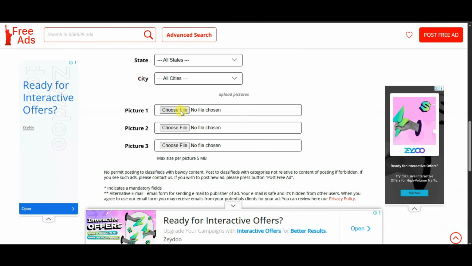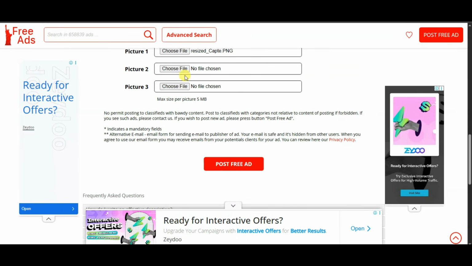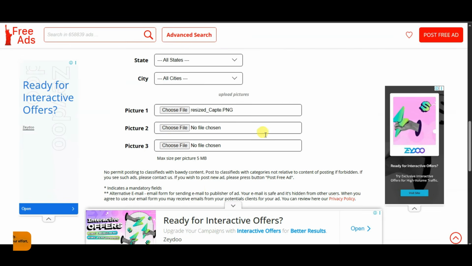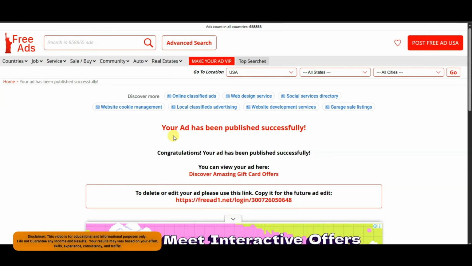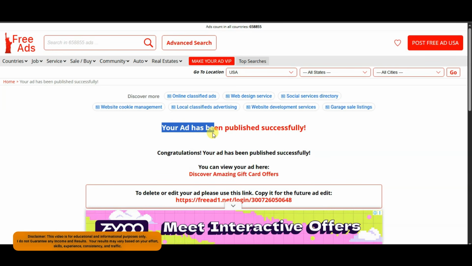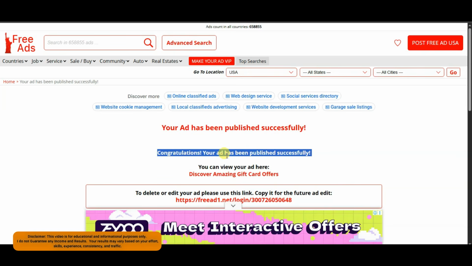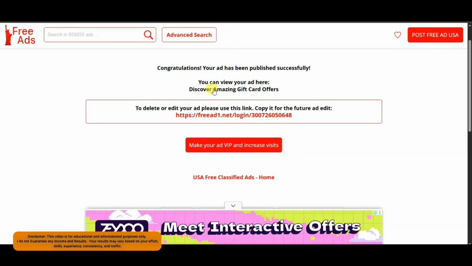You can upload your image. Guys, this image will help you to get more users. You can upload your more image. At last, you can click on post free ad button. Yeah, here we go. You can see your ad has been published successfully. Congratulations! Your ad has been published successfully. You can click here to view your ad.